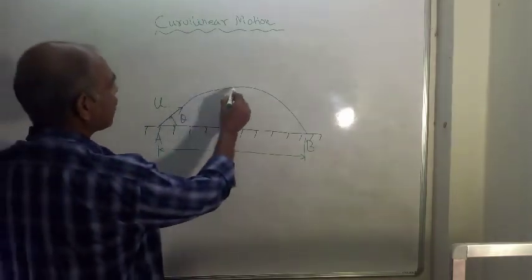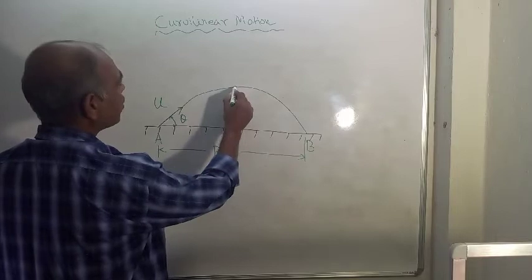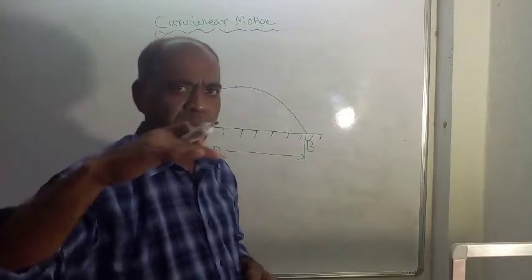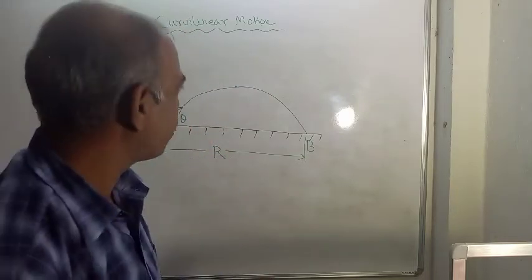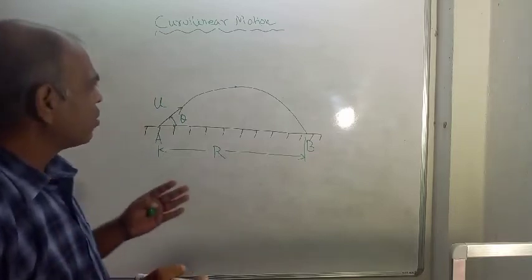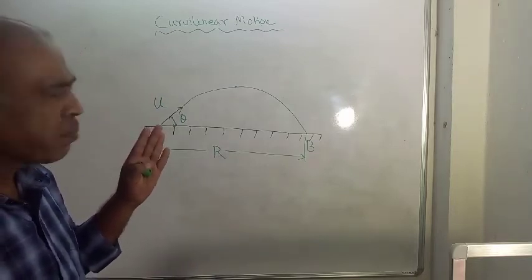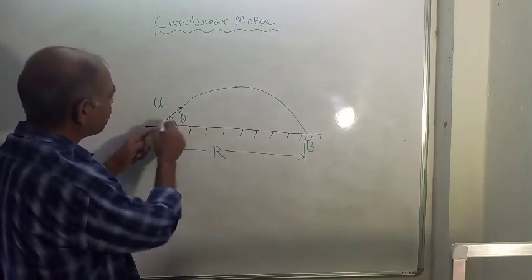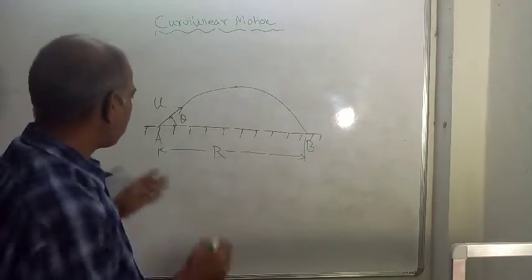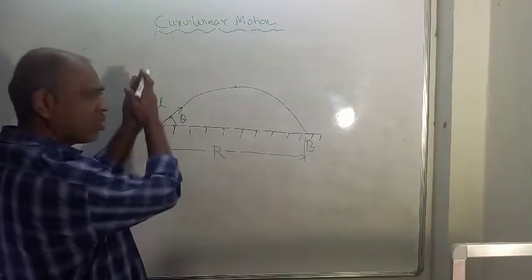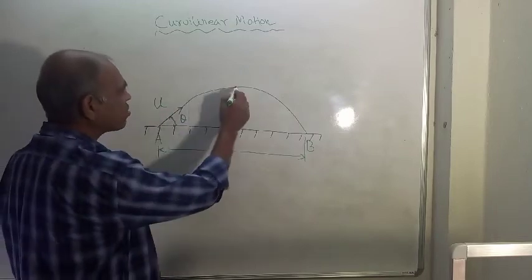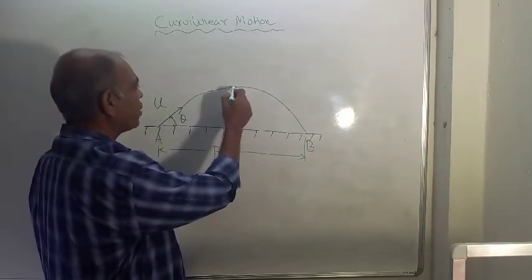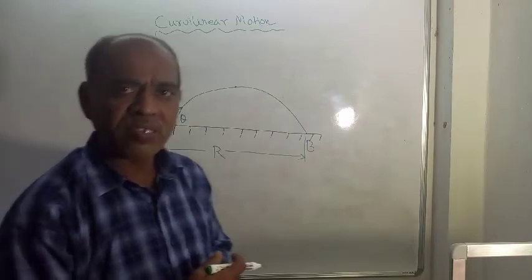And say this point is the maximum height. Since it is a parabolic path, somewhere the height from the ground must be maximum. When the height is maximum, this velocity vector u can be resolved into two components, one along the horizontal direction, another along the vertical direction. When the particle reaches the maximum height, the vertical component of the velocity must be 0.